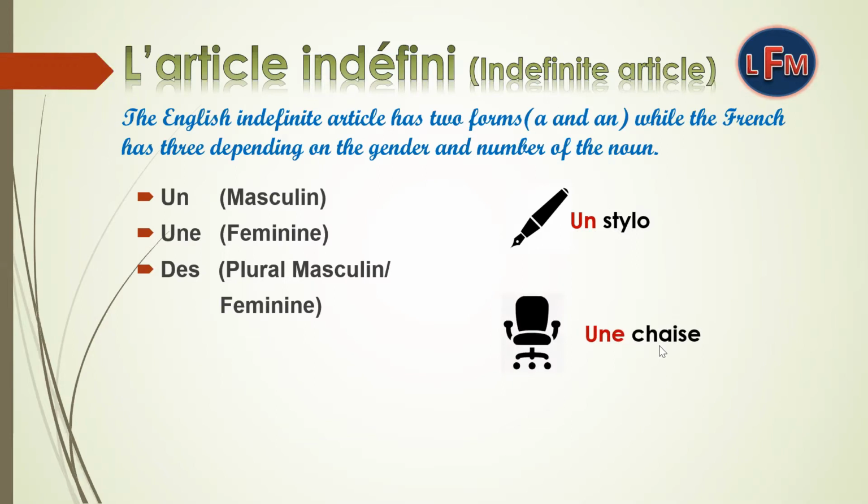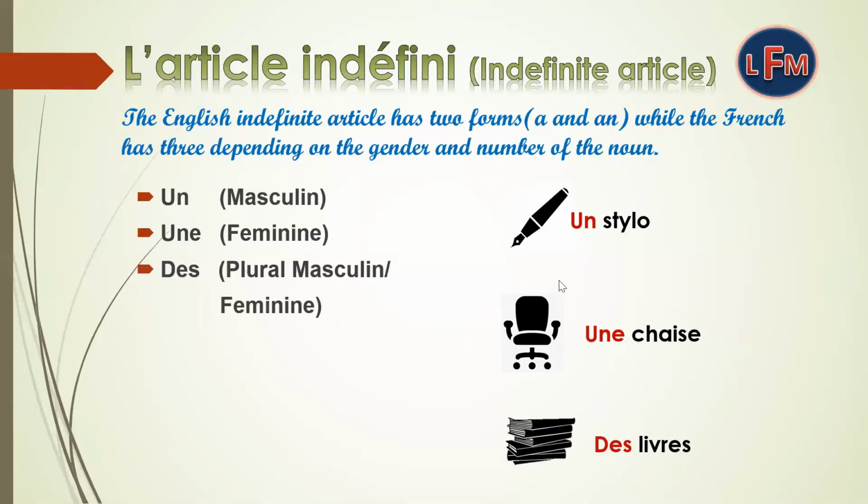Une chaise, which means chair. Chaise is feminine, so une will come before chaise. Des livres, which means books. Livres is with s, so it is plural. So we will use des before livres.